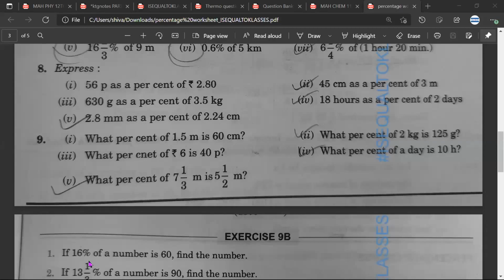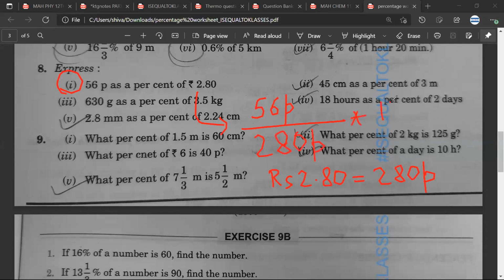Yes, Mr. Sarthak. Question number 8, first part. 56 paise as a percent of rupees 2.80. Rupees 2.80 will be 280 paise. So 56 upon 280 into 100.